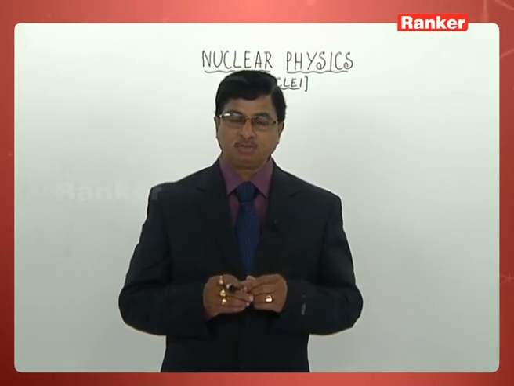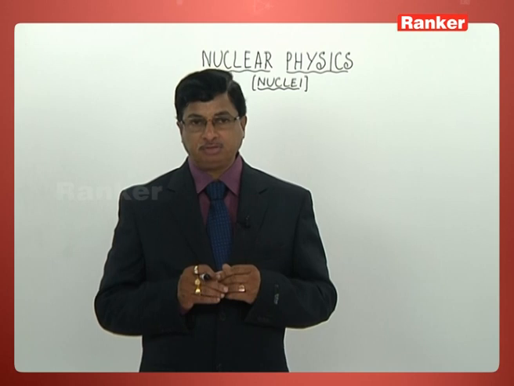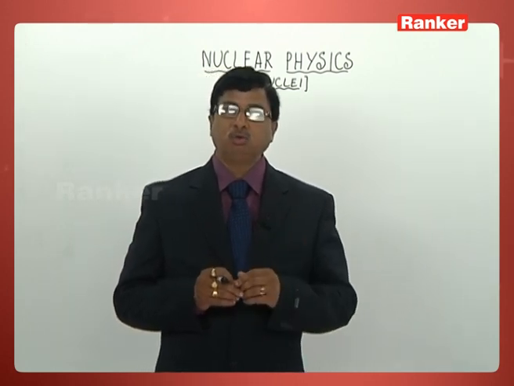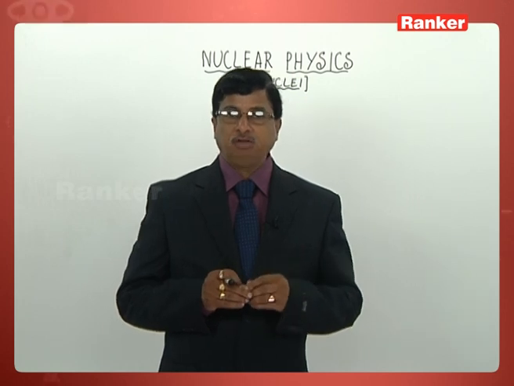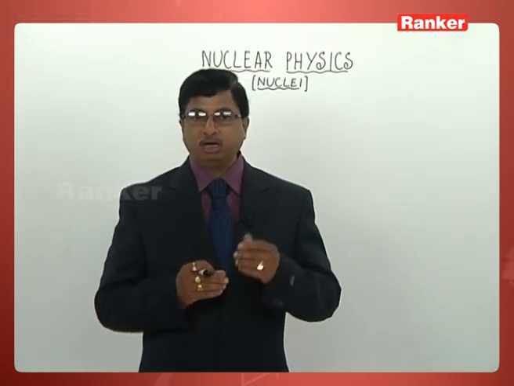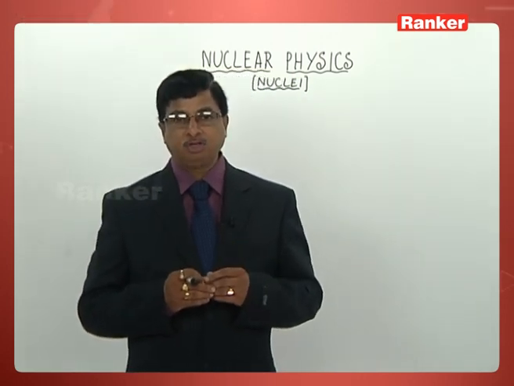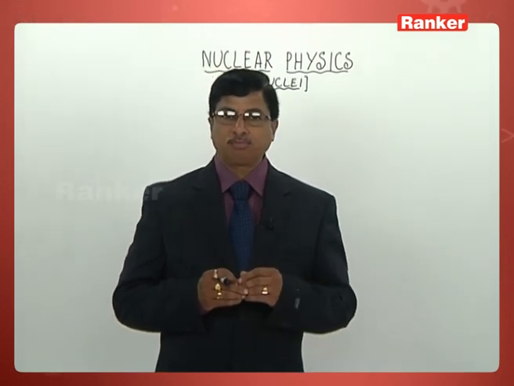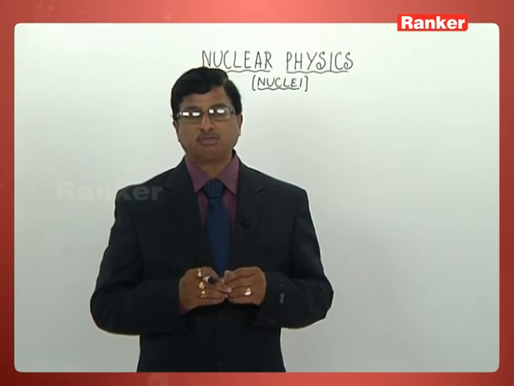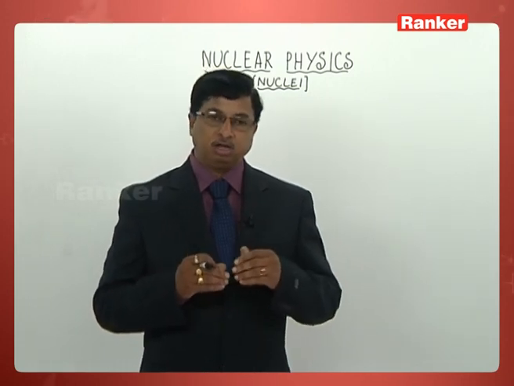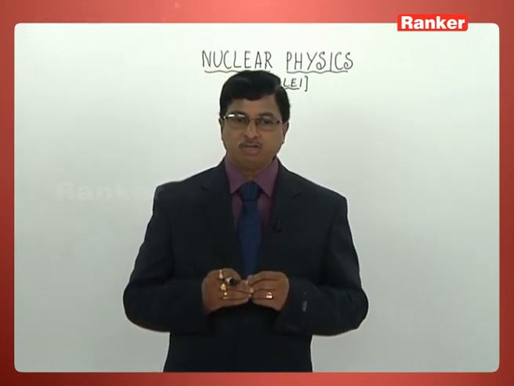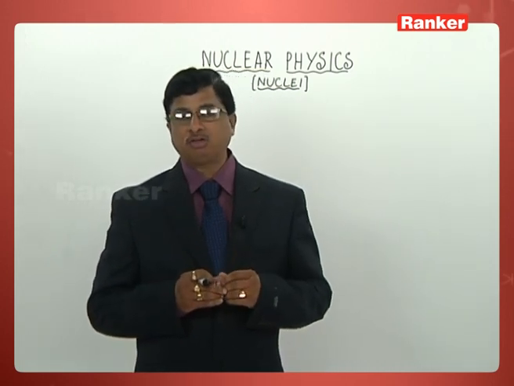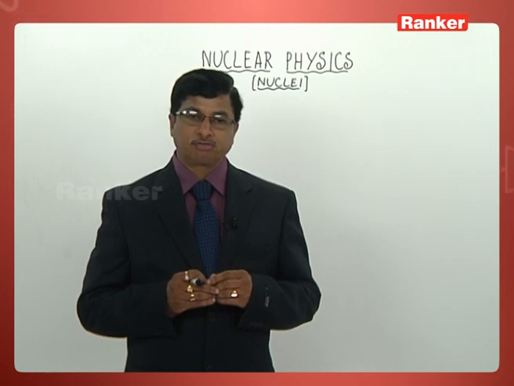It is one of the easiest chapters, and mathematically oriented, particularly while discussing problems on binding energy and mass defect. One needs complete command over basic mathematics only, just multiplication, addition, subtraction. So these areas we are going to deal with in nuclear physics.